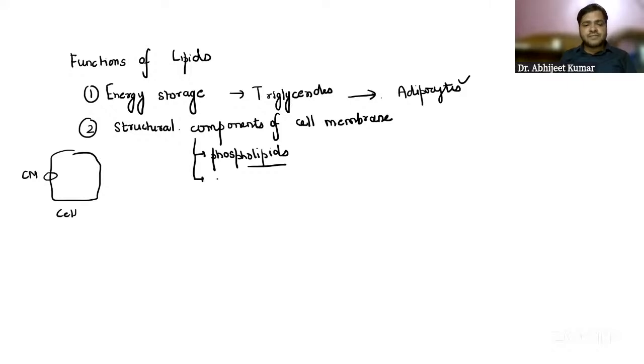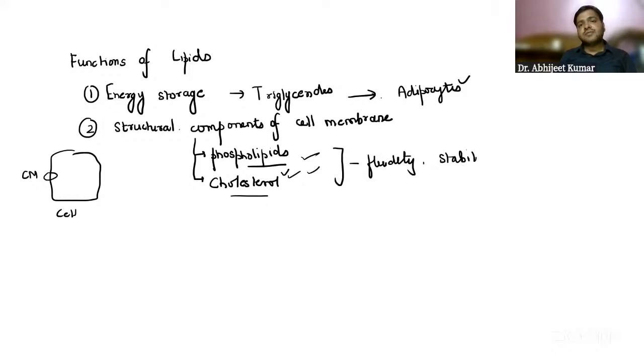Apart from that, we have one more thing called cholesterol. I drew the structure in the very first class on the plasma membrane. I told you cholesterol also takes part in the formation of the cell membrane. So cholesterol is also a lipid. Phospholipids and cholesterol are structural components of the cell membrane, maintaining the fluidity, stability and structure of the cell membrane. Very, very important.